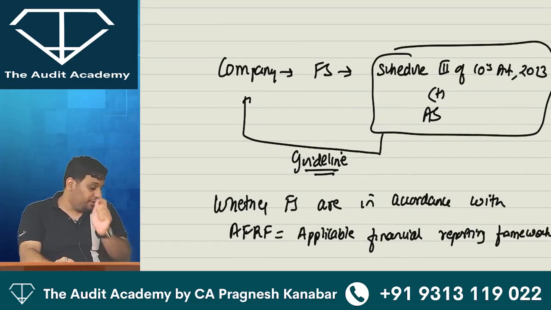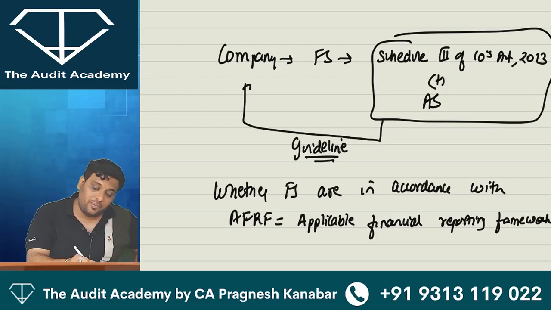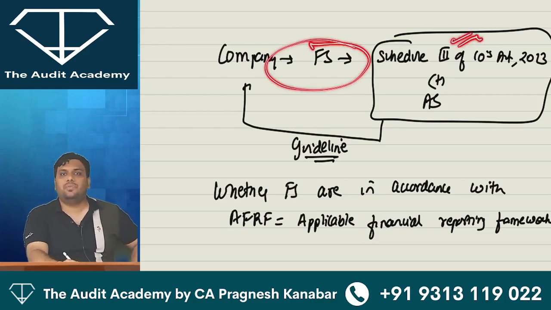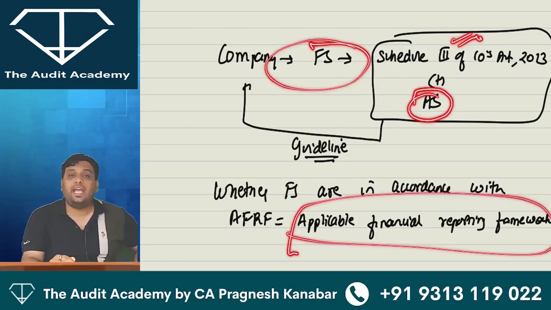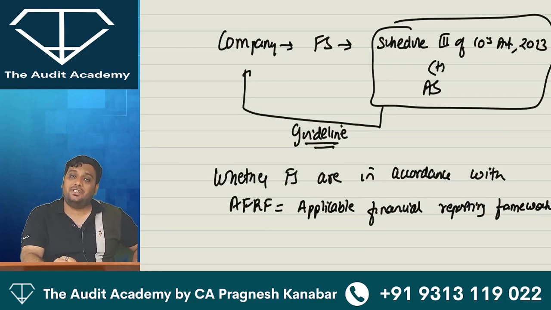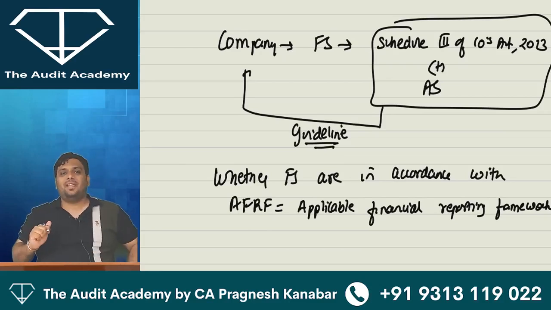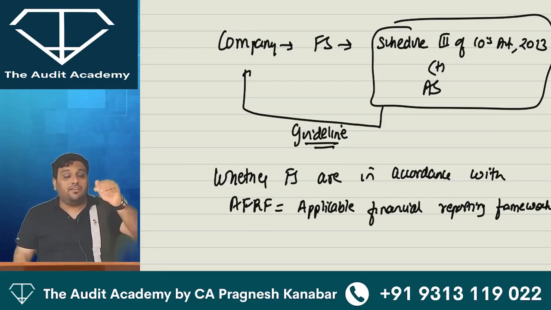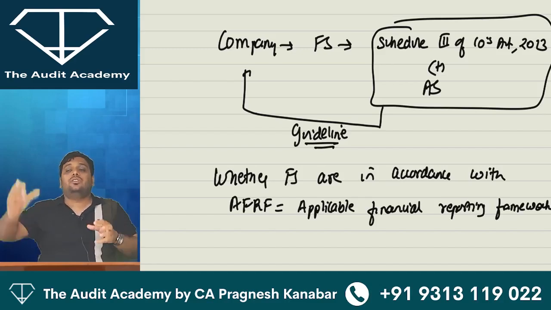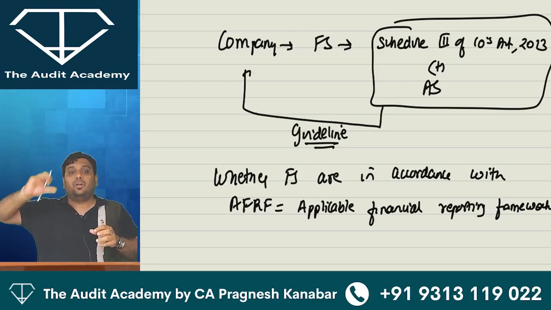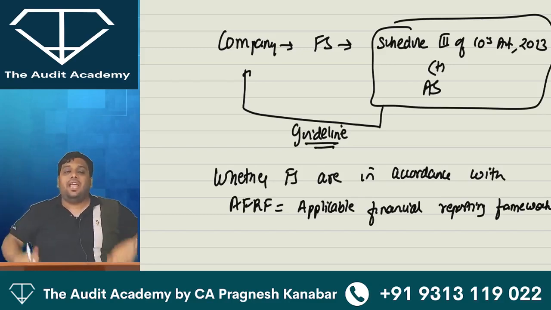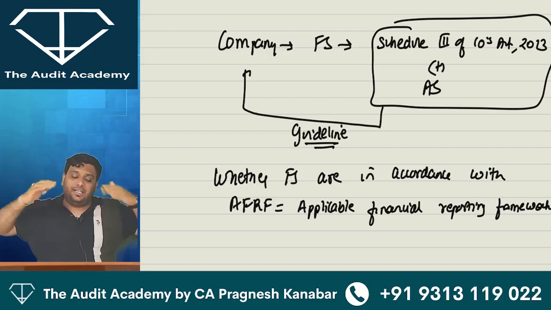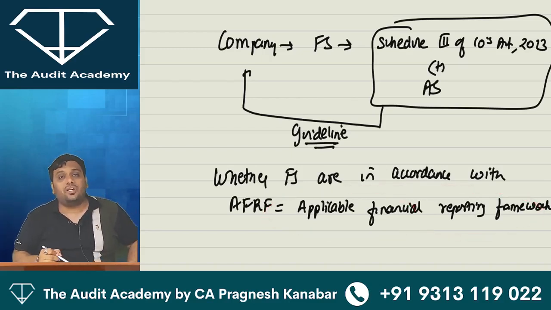You know, in case of company financial statements, in case of company final accounts, Schedule 3 of Companies Act 2013 plus accounting standard is technically nothing but AFRF, that is applicable financial reporting framework for the company. In case of banking industry, there is a format given under Banking Regulation Act 1949 and the accounting standards to be followed. So that becomes the applicable financial reporting framework of the banking companies. Every company, every single entity has its own applicable financial reporting framework.